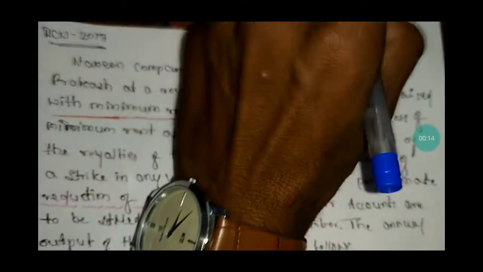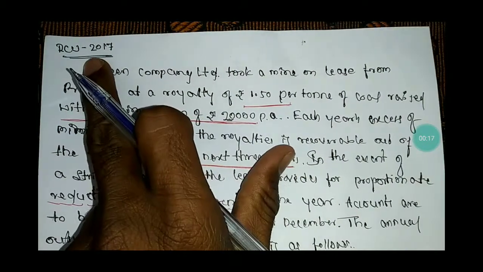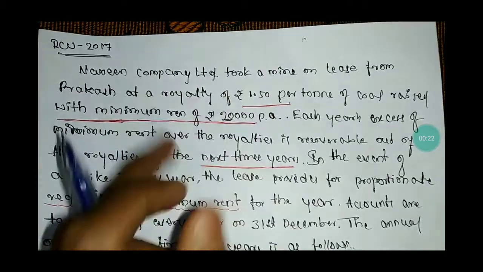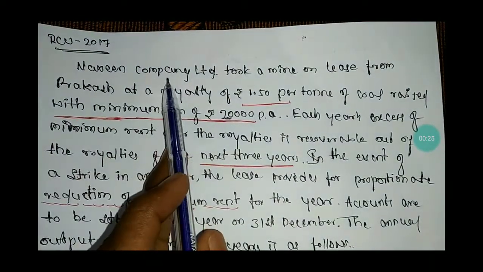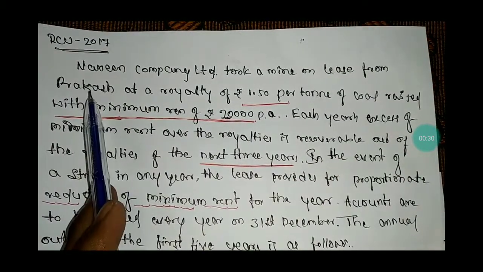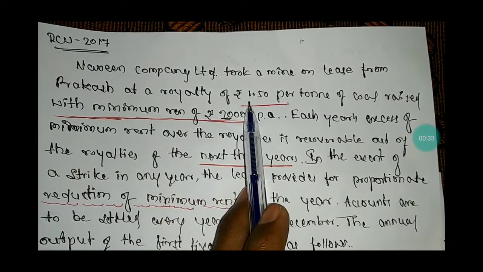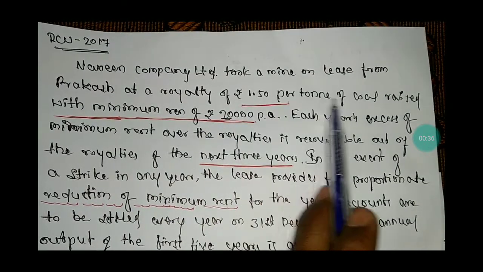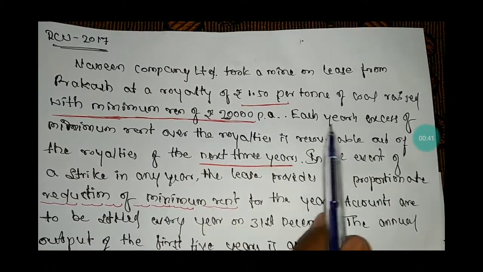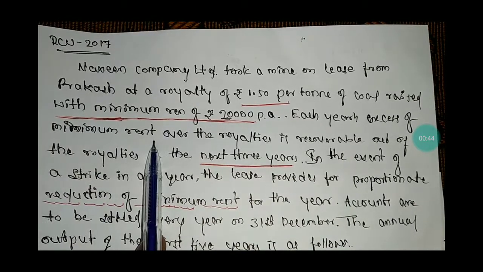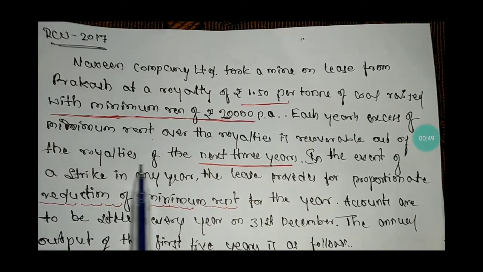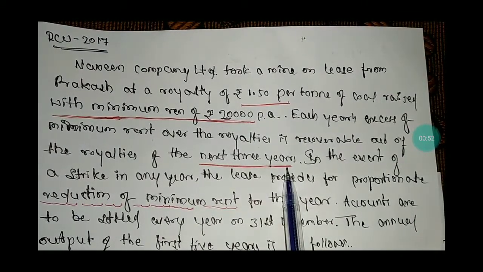Let's start a problem on royalty. It was asked in the year 2017, Rani Channamma University. Navin Company Limited took a mine on lease from Prakash at a royalty of rupees 1.5 per ton of coal raised, with a minimum rent of rupees 20,000 per annum. Each year's excess of minimum rent over the royalties is recoverable out of the royalties of the next 3 years.